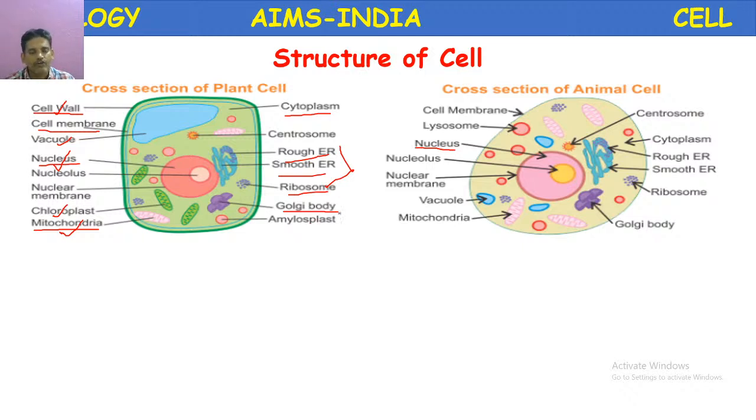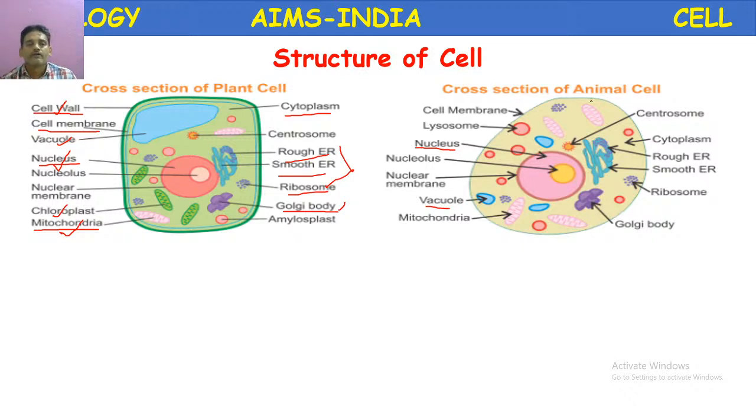The Golgi complex or Golgi body is also present in both plant and animal cell. The main function is secretion of proteins. So secretion of lipids or secretion is the main function of the Golgi complex. So like this, in animals the vacuole is present. Those vacuoles are simple compared to the plant cells. These are small in size. They are often called food vacuoles and contractile vacuoles.